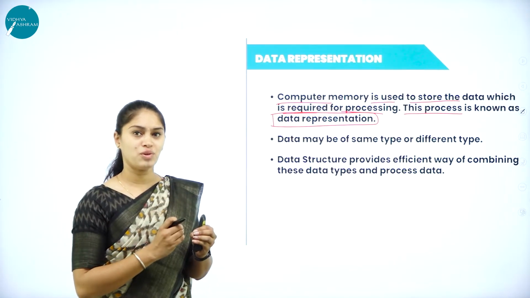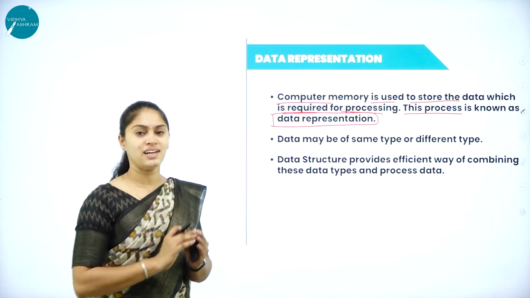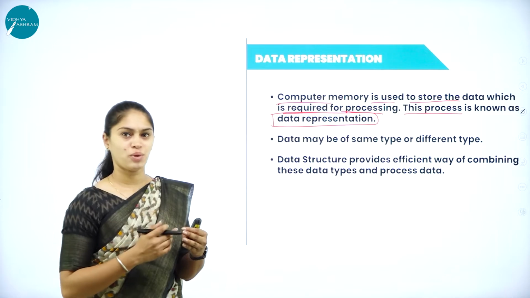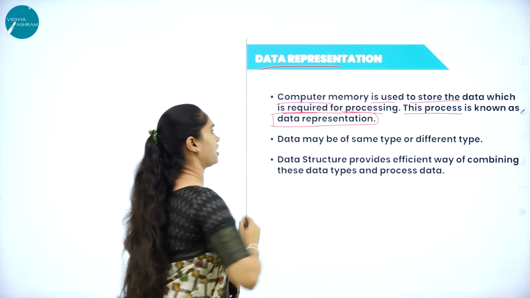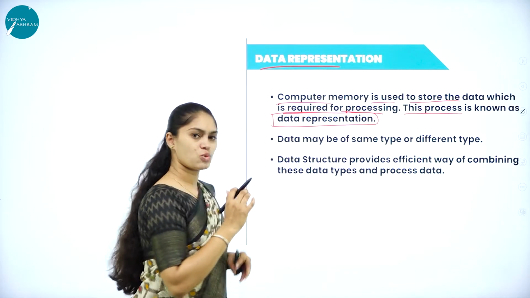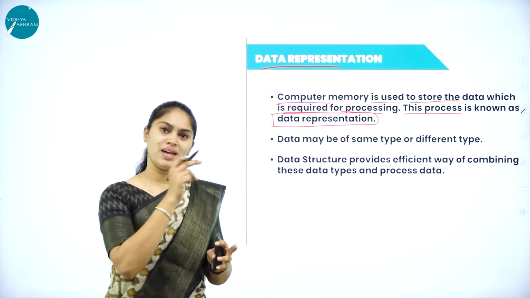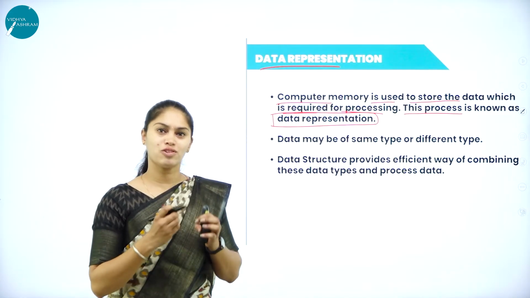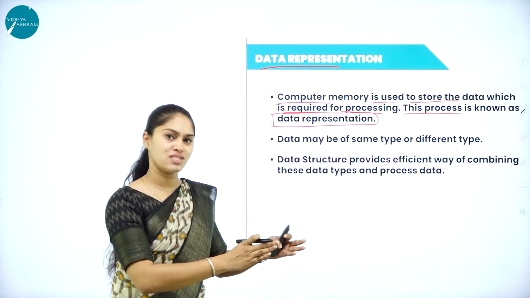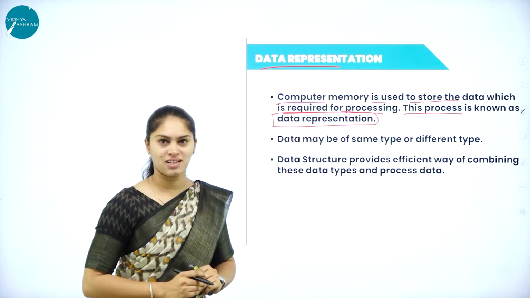So we know that a computer has a primary memory and secondary memory. If the data is to be processed, then it has to be in the primary memory. Then the computer processor will fetch the data and process it. So when it comes to data representation, computer memory is used to store the data. If you want to process the data, then it has to be in the primary memory. Only then will the processor fetch and process it. So this process of storing the data for processing in the computer memory is known as what? Data representation.